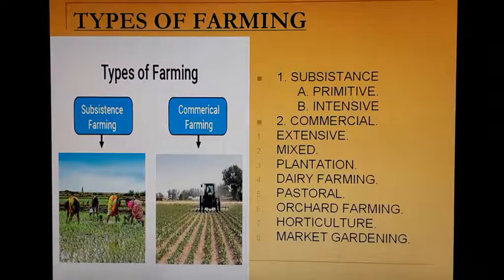There are basically two types of farming: subsistence farming and commercial farming. Subsistence farming is again divided into two: primitive and intensive. Commercial farming is divided into many kinds, taking place in India as well as abroad: extensive commercial crop farming, mixed farming, plantation farming as the third, dairy farming as the fourth, pastoral farming, orchard farming, horticulture, and market gardening. These are some types of farming in India as well as in other countries.